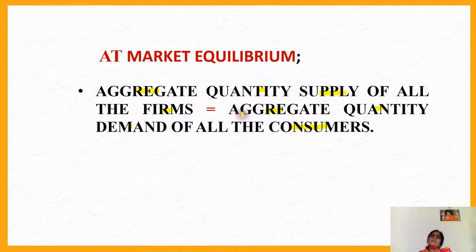We have seen under theory of consumer behavior how to derive a market demand curve. We derived it by adding individual demand curves horizontally. It is called horizontal summation. Also, under theory of firms, we got the market supply curve by adding individual firms' supply horizontally. That is what is referred to here.